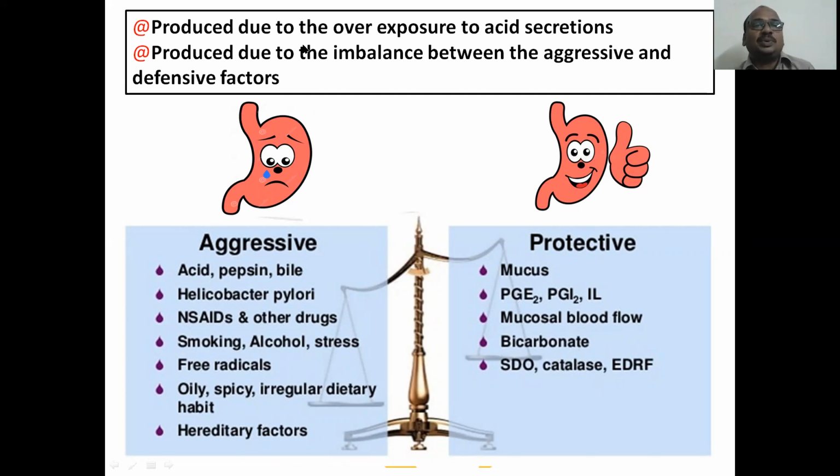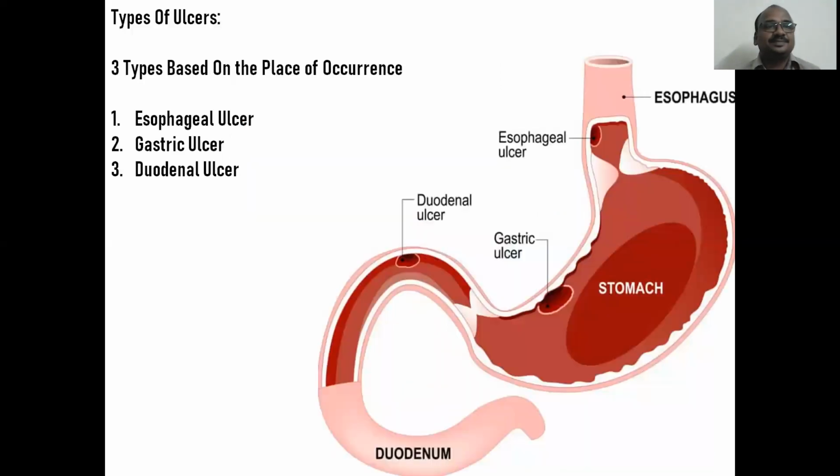So ulcers are produced due to overexposure to acid secretion: morning acid release, evening acid release, night also acid release. They are produced due to the imbalance between these factors. That is why there should be a balance. These factors are all present in the body, but there must be a balance. If the aggressive factors are dominant, ulcers result. A very, very important slide. And there are three types of ulcers.